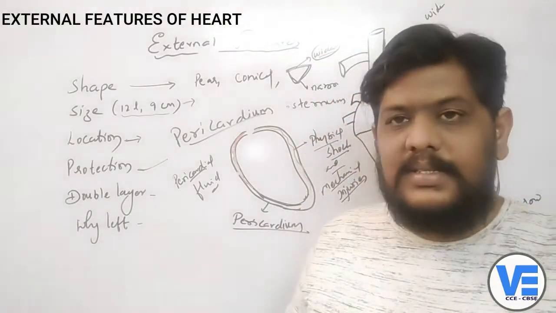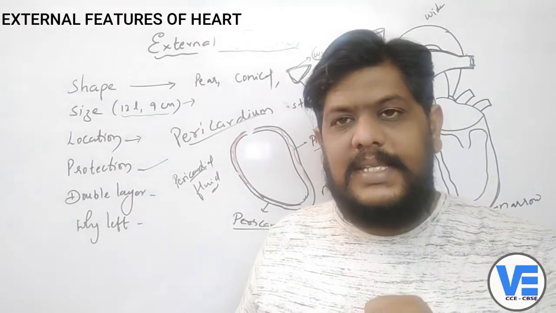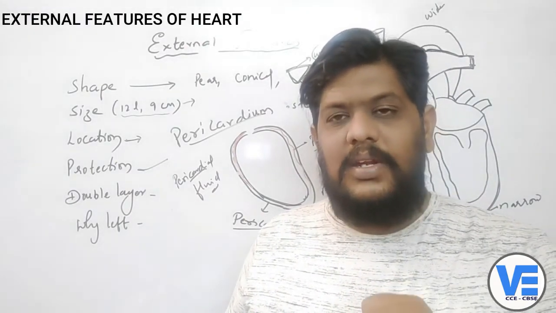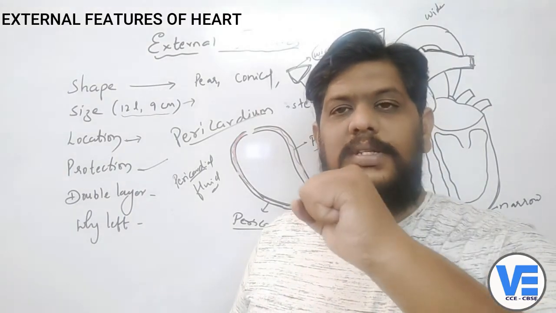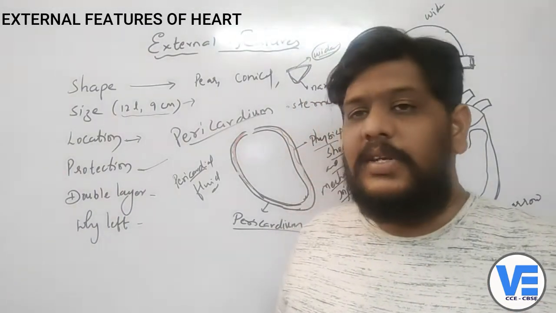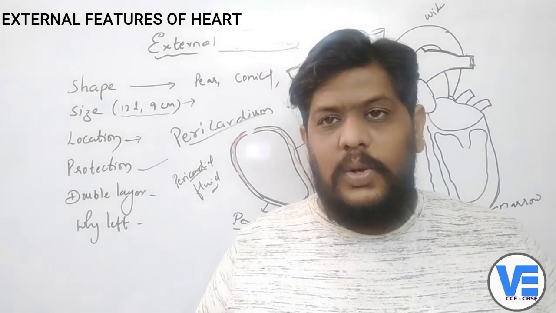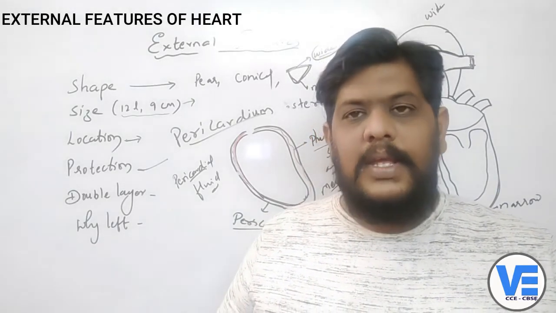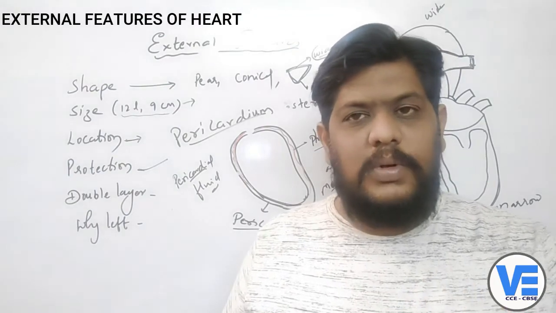And the second one is size. The size of the heart is exactly of one's own closed fist, right? And third is location. Where is it located? It is located exactly in the center, in between the two lungs, and slightly tilted towards the left side.